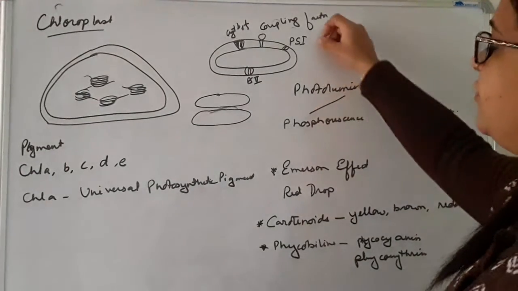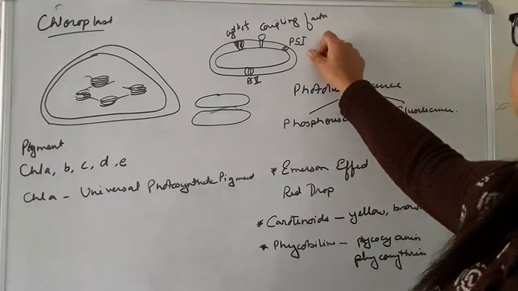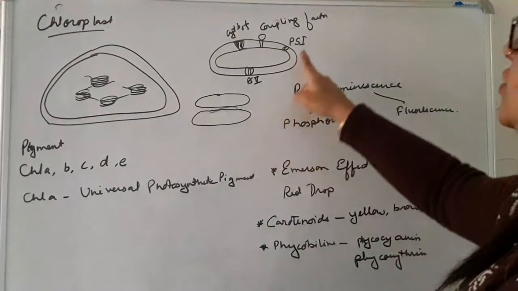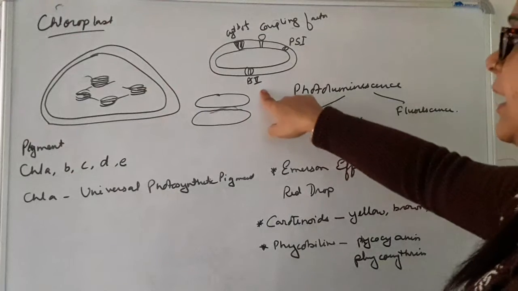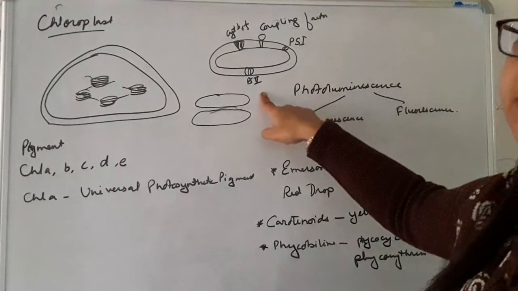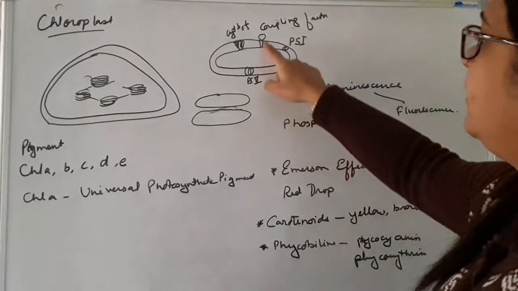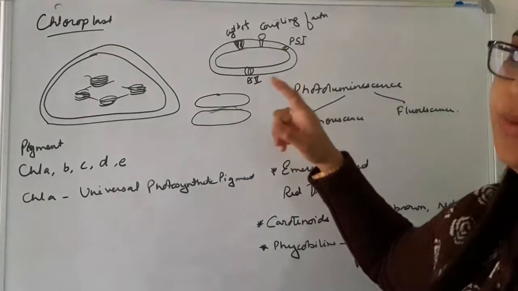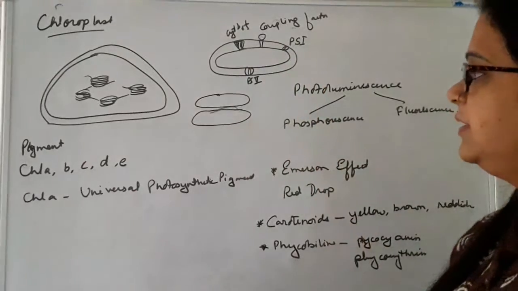Photosystem 1 is present towards the margin portion, the portion we already said is the margin. And photosystem 2 is present towards the partition. Then the coupling factors and cytochrome b6f are present together throughout the whole membrane of the thylakoid.